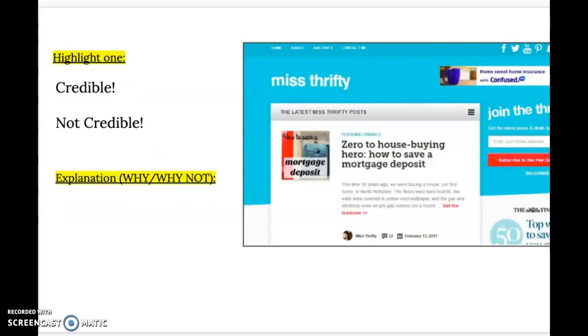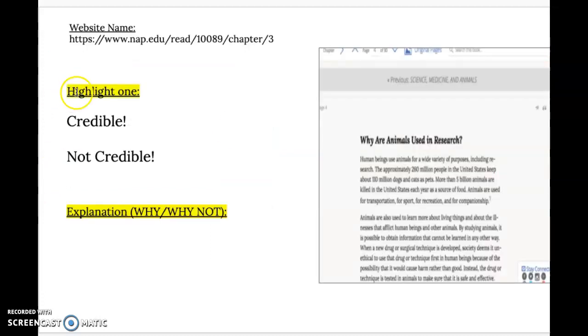The second one is a personal website or blog, it looks like, so it is not credible. And we can't even tell what it ends in, but you can see that it is definitely a personal website, so it's biased. This one right here ends in edu, and it's definitely reliable, so it is credible. The only thing you can't see from this, as far as I can tell, is the date to see if it's outdated, but otherwise it looks like it's credible.